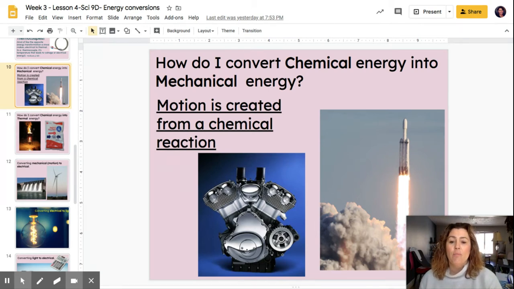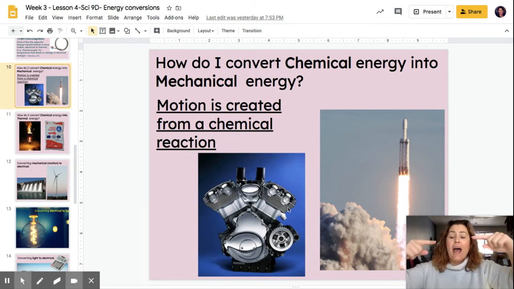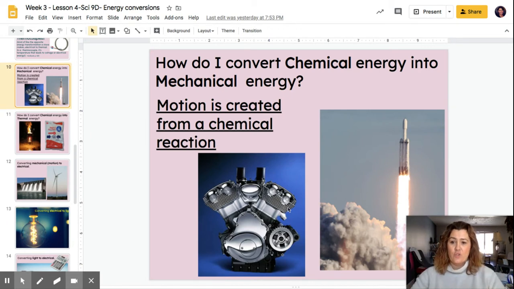This is a picture of a motor. And that's exactly what happens for a motor. The chemicals, the gasoline that's in a car, they'll react, and then they're going to cause that motor to move, and then that movement is going to get your tires to move.